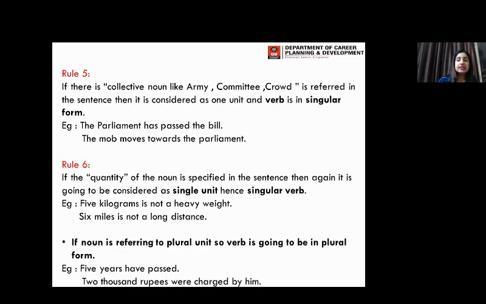Next, rule number 5 says that if there is a collective noun in the sentence that you are referring to, it is going to be taken as one, right? And then the verb is going to be singular.